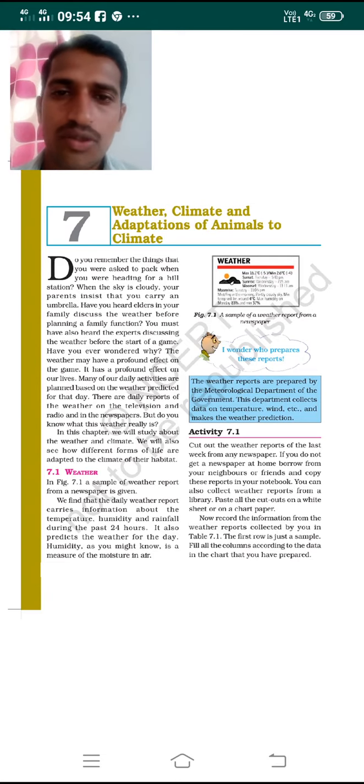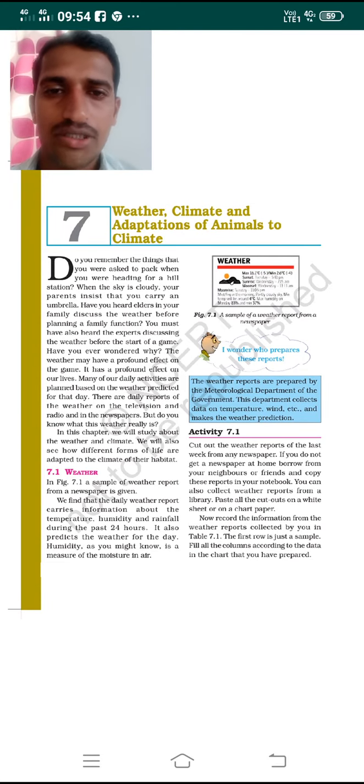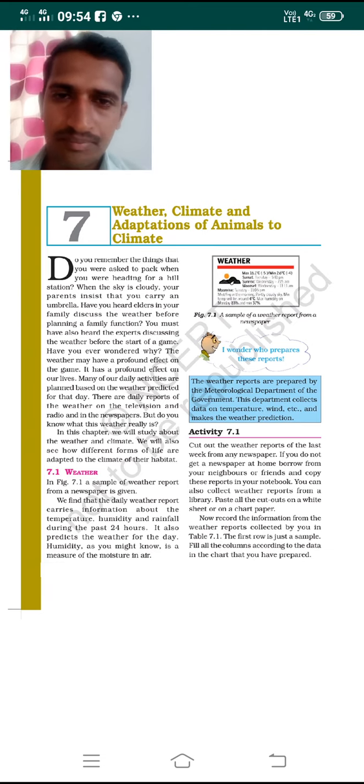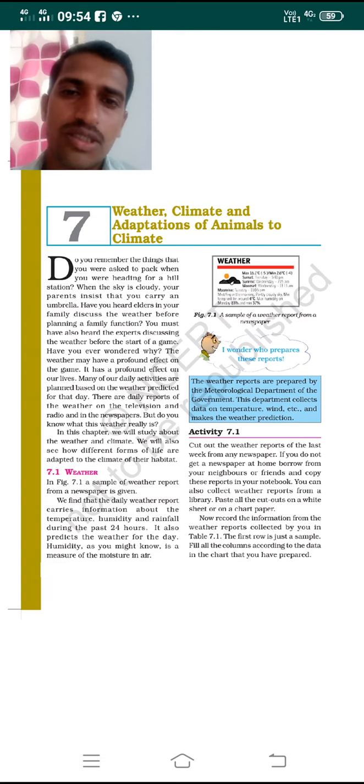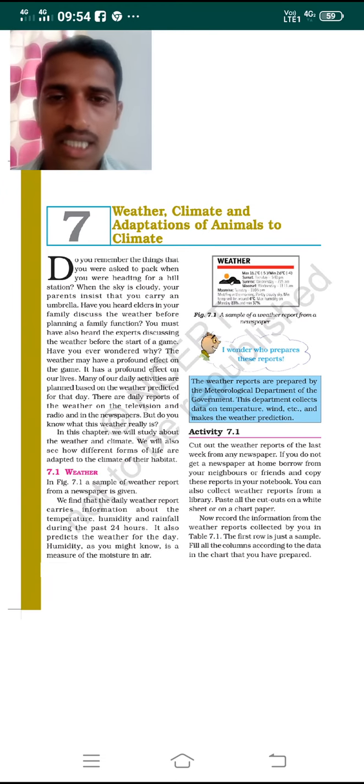So, dear students, let us go ahead with the next lesson of science, that is weather, climate, adaptations of animals to climate. You might have heard the concept of weather and climate generally when the elders are talking. You might have remembered.